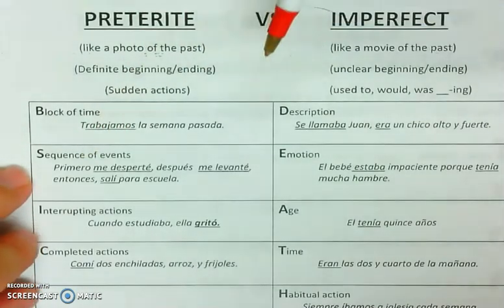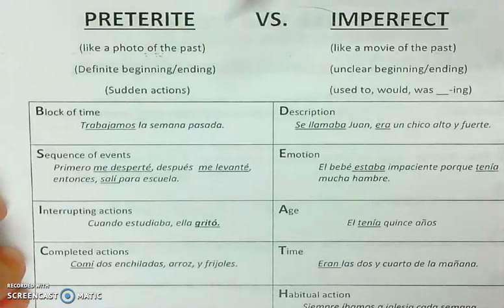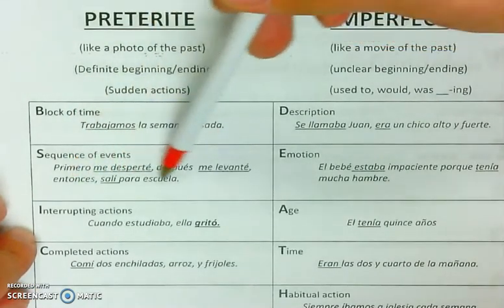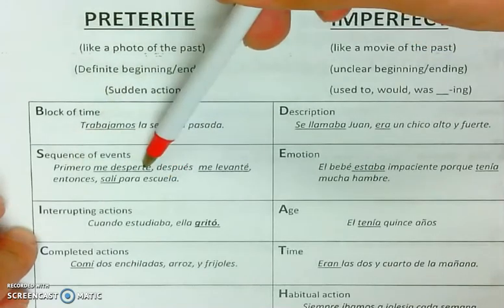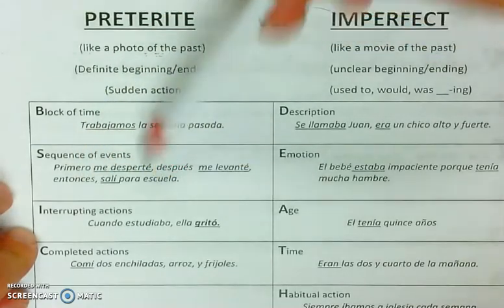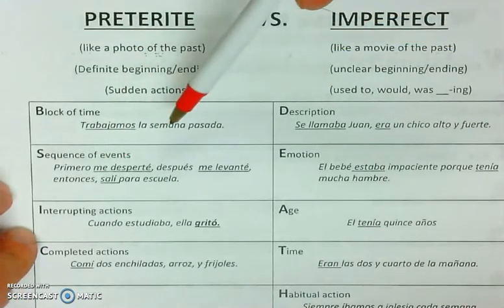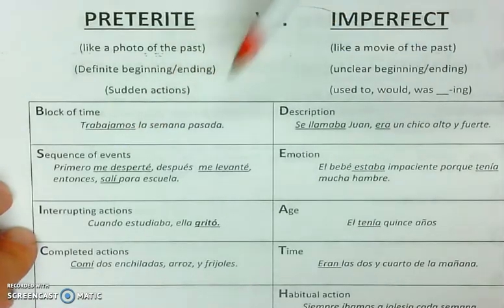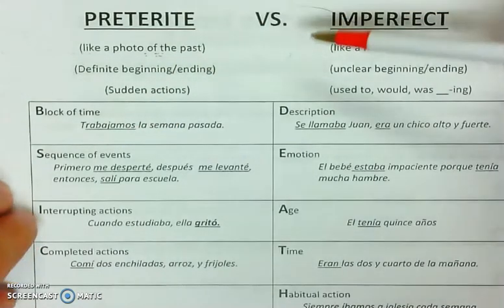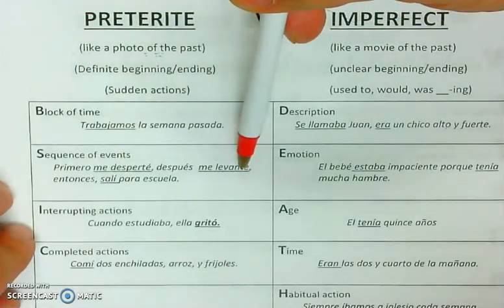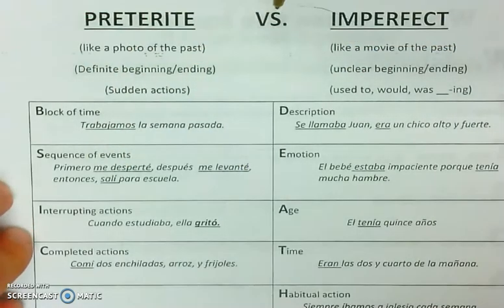We also use the preterite for sequences of events. Primero me desperté, después me levanté, y entonces salí para la escuela. First I woke up, then I got up, and then I left for school. This scenario has three things happening, and they're actions that took place in a sequence, one after the other. In those scenarios, you're going to use preterite for each action in that sequence of events. Okay, so we use preterite for sequence of events.